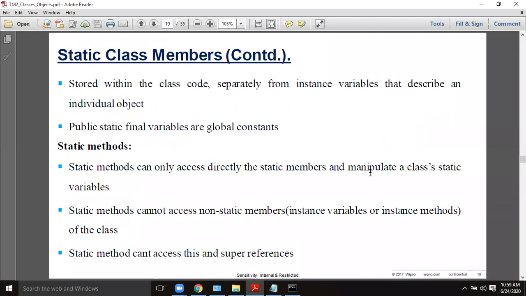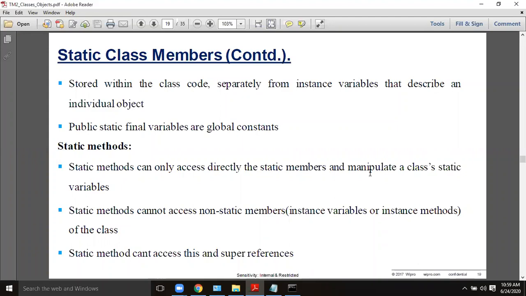So, static methods. The most important thing is that static methods cannot access this and super references. We cannot use this and we cannot use super. Why? Because this is used to refer to a particular object's variable. It is used for the current object and always holds the address of the current object. So we cannot use this with static, because a static member is common to all the objects.